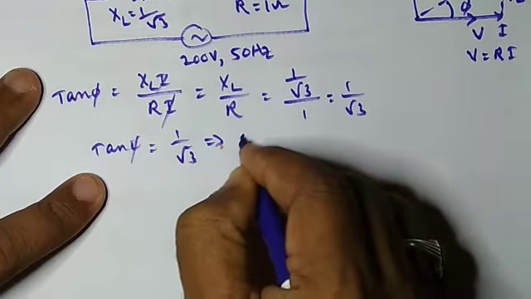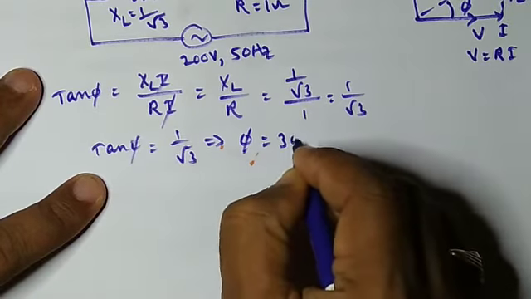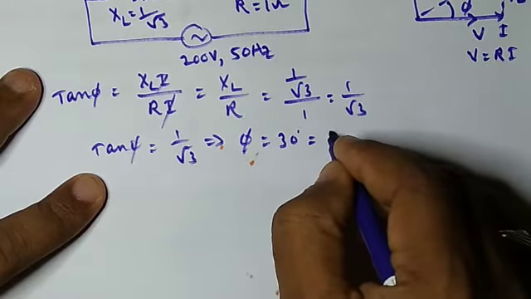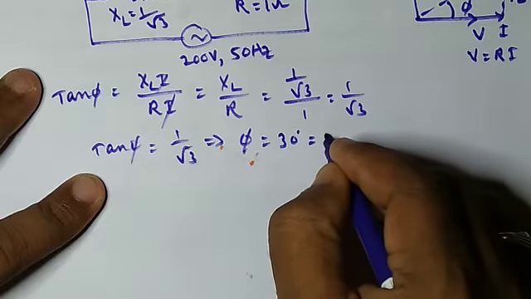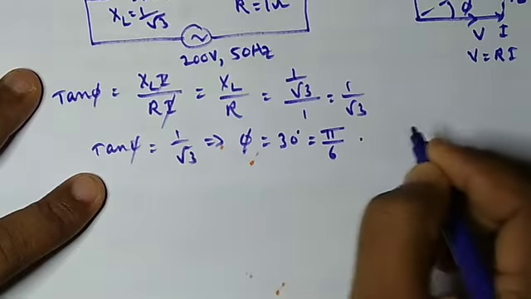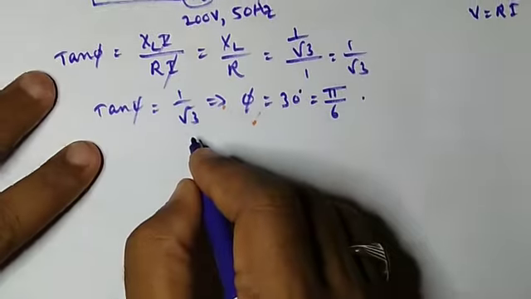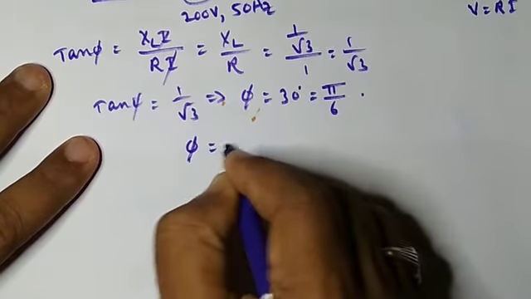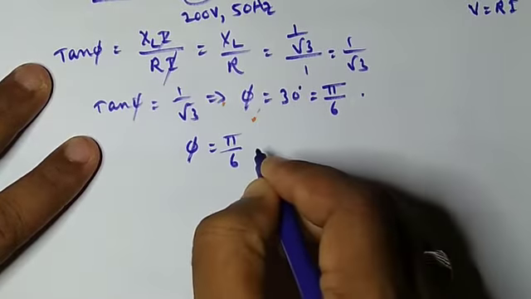This implies that phi is nothing but 30 degrees, which in terms of radians is pi by 6. So here phi is equal to pi by 6.